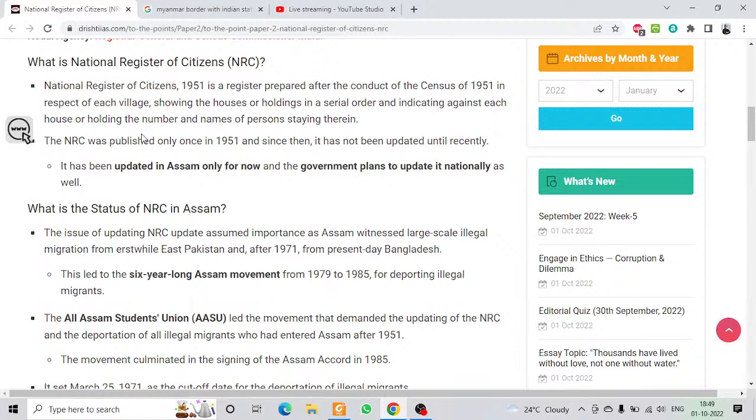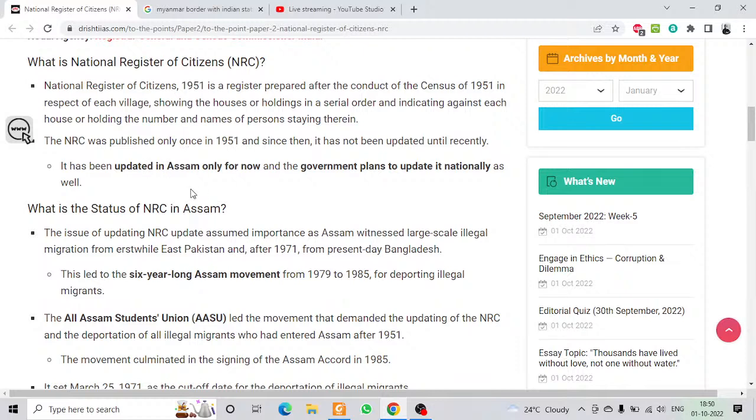Recently why it was in the news: after the 1971 war between India and Pakistan for the liberation of Bangladesh, many citizens of Bangladesh migrated to India illegally, and they are residing in Assam. So to take note of how many of them are illegal migrants to India, we started this National Register of Citizens upgradation exercise in Assam.